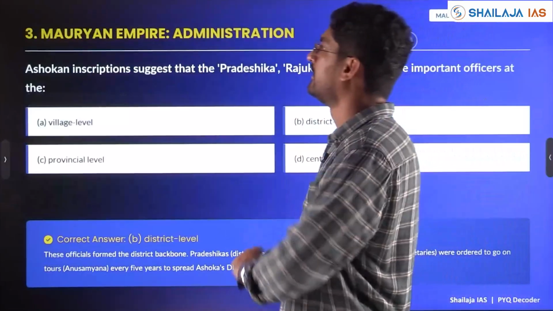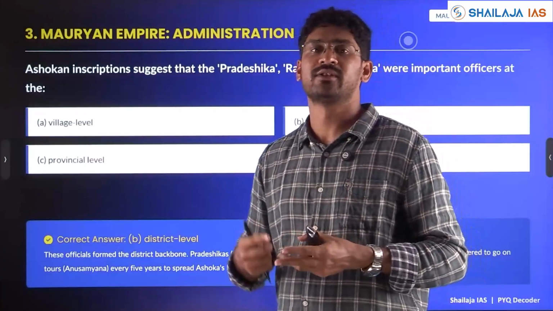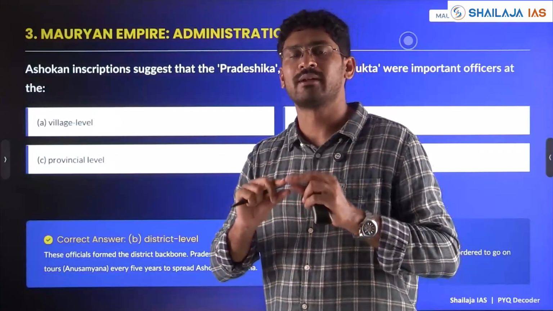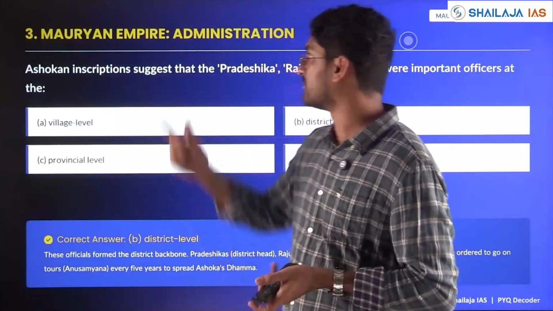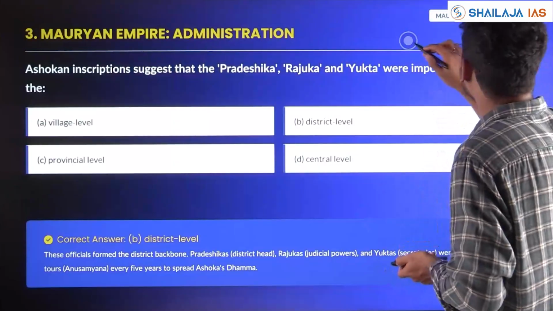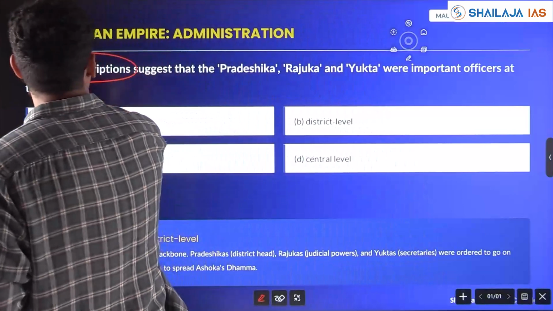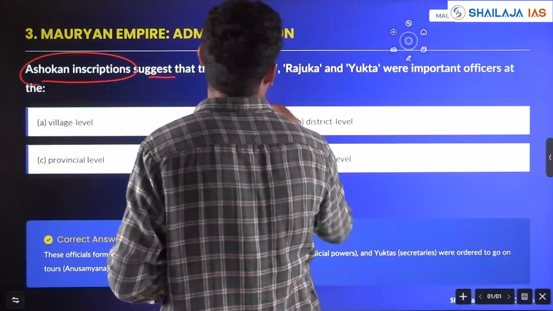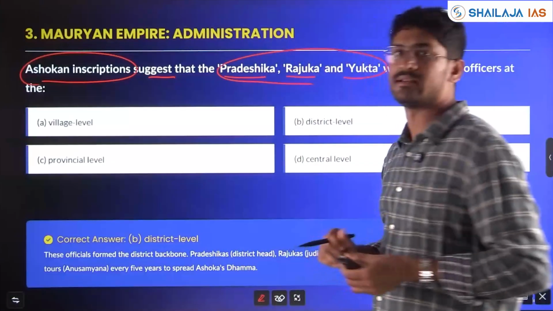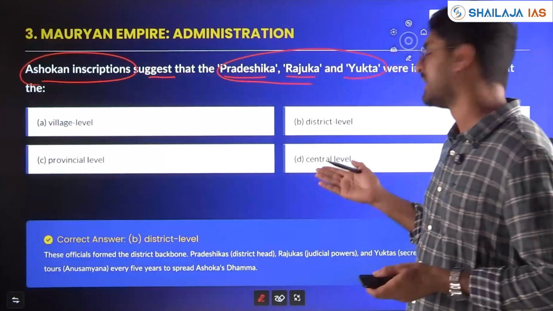Clear? Next, we saw Harappan. We saw the sites, we saw the Vedic, we saw Jainism. With respect to Buddhism, you have to cover 360 degrees as I told you in class 1. Now we'll see the Mauryan Empire, with respect to administration, a question has come. Ashokan inscriptions suggest that Pradeshika, Rajuka, Yukta were important officers at the village level, district level, provincial level, central level.